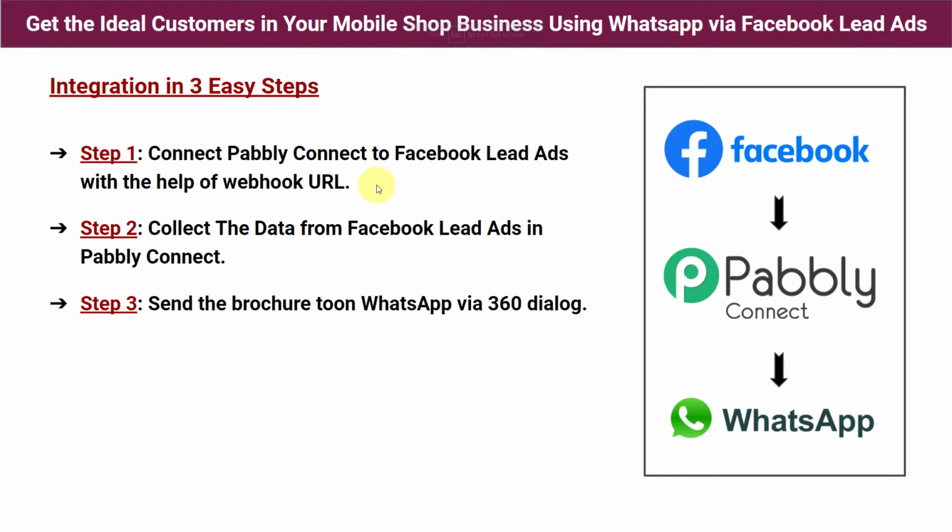Okay guys, before we start with the process, let me tell you 3 easy steps of integration as you can see on my screen. Step number 1 says connect Pabbly Connect to Facebook lead ads with the help of webhook URL. So what we're gonna do first is, we'll log in to our Pabbly Connect account. Then we will integrate our first application, which is Facebook lead ads, with Pabbly Connect with the help of webhook URL. Why are we integrating Facebook lead ads here?